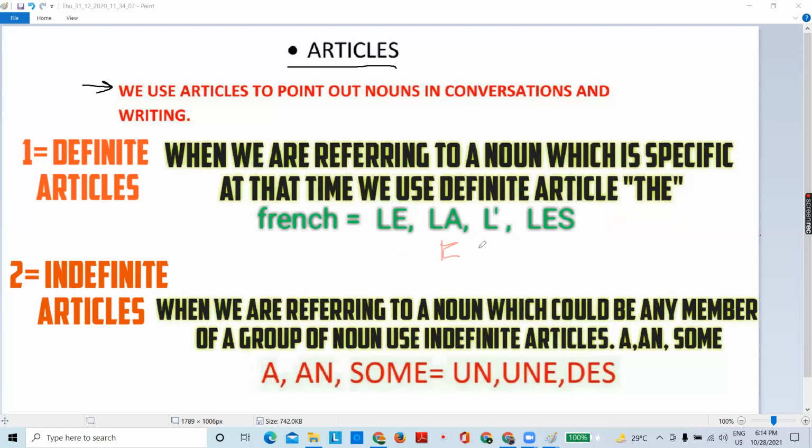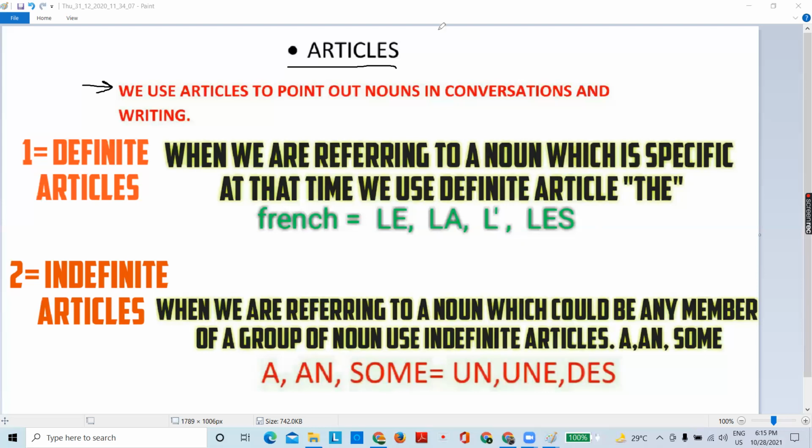With masculine or feminine singular starting with a vowel or H, H is a vowel, also a mute sound, in French we use L apostrophe, whether the noun is masculine or feminine. But if it is plural, then we will use les.